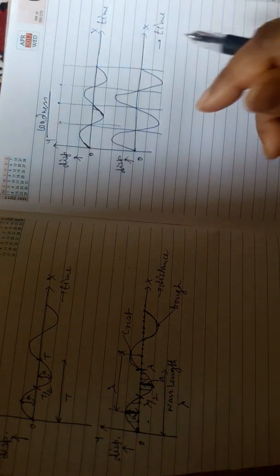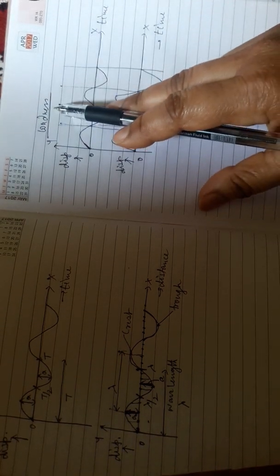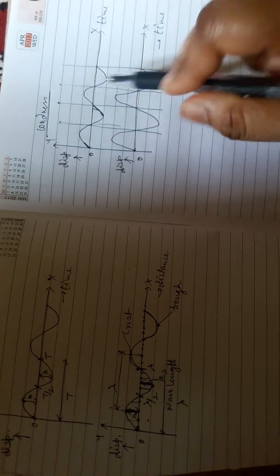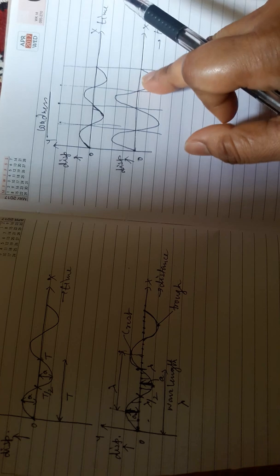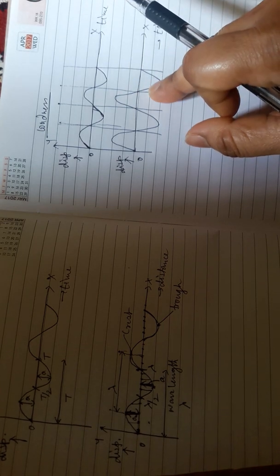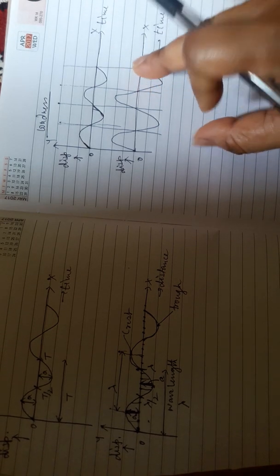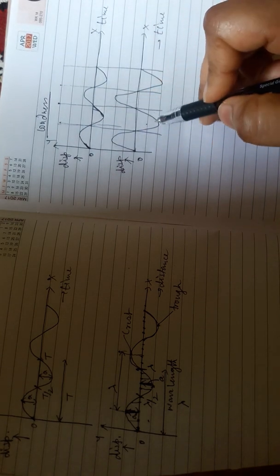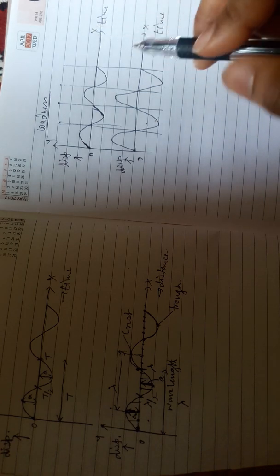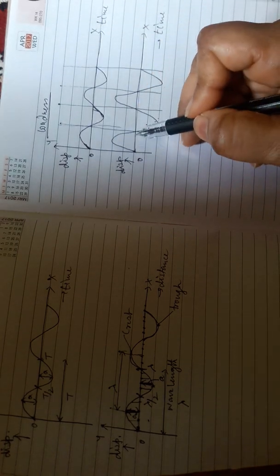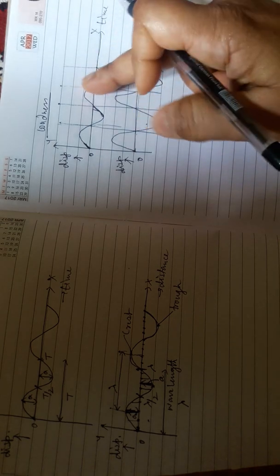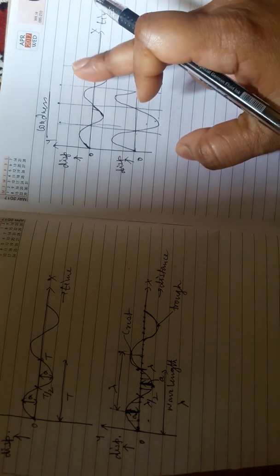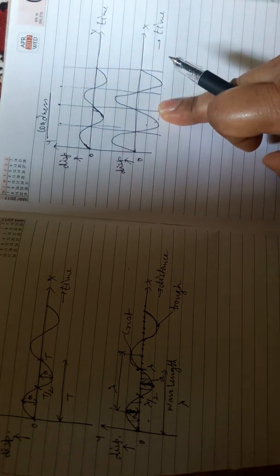Let me tell one thing. Loudness is that characteristic of sound by which a soft sound can be distinguished from a loud sound, having the same waveform and the same frequency. Both the waves have the same waveform. Look here, the shape of the wave is the same. So they share the same waveform. And they must have the same frequency. Look at the gap. The gap is the same. So the frequency is the same for both the waves. The waveform, that is the shape of the wave, is also the same.